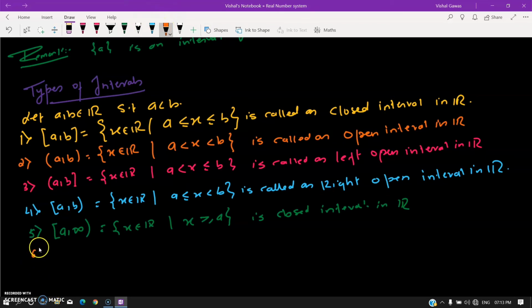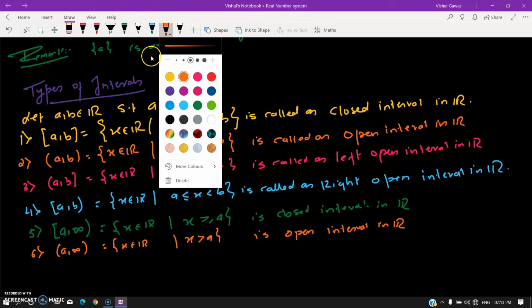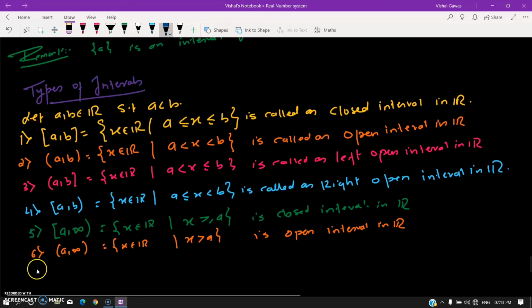Then the sixth one. (a, infinity) is defined as the set of all x in R such that x is bigger than a. It is an open interval in R. Then the seventh one: we have (negative infinity, b].